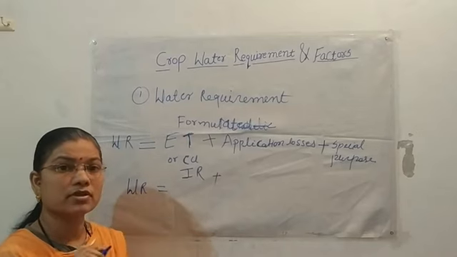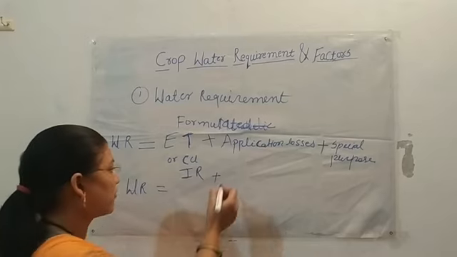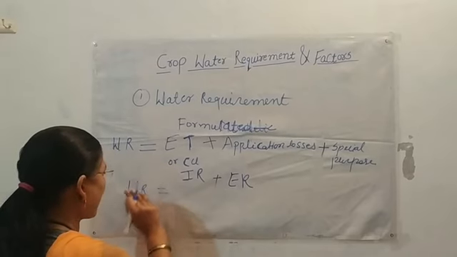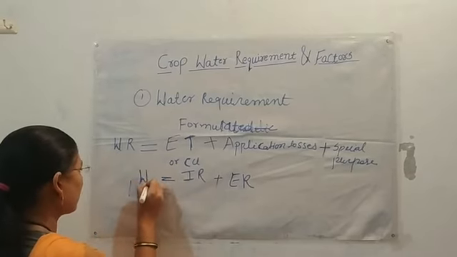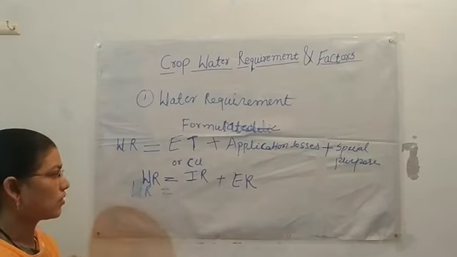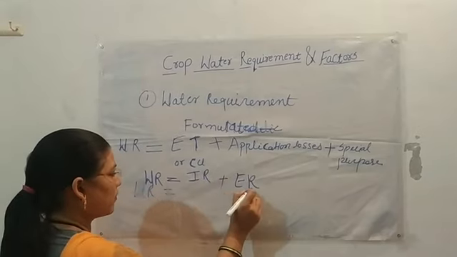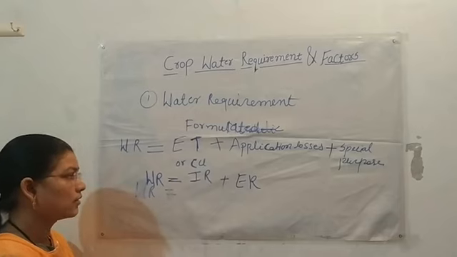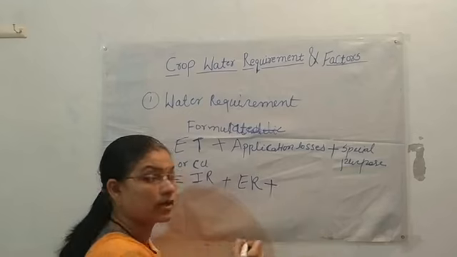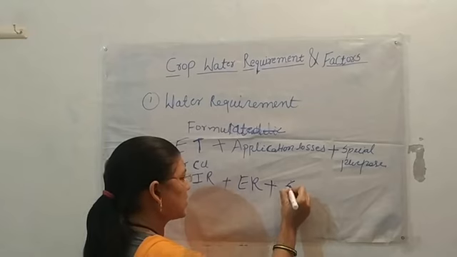The amount of water actually utilized by the plant after application is the effective rainfall. And water from the soil profile is storage water, denoted by S.